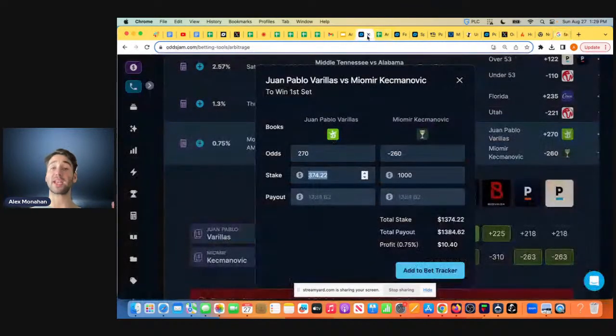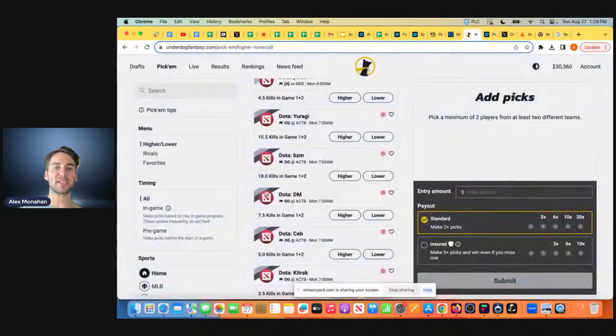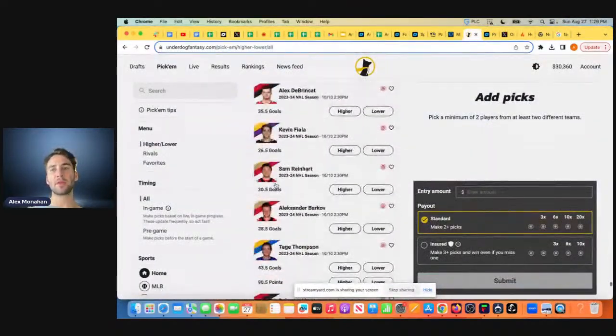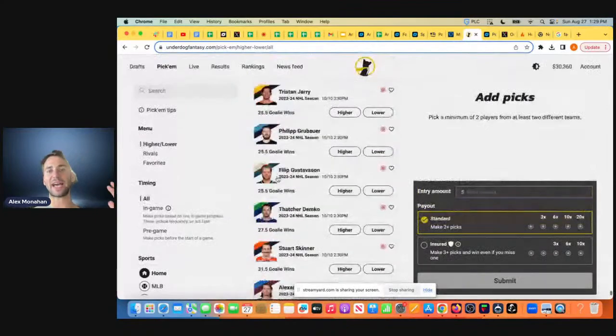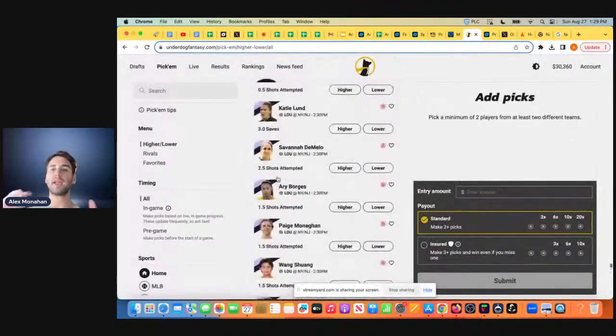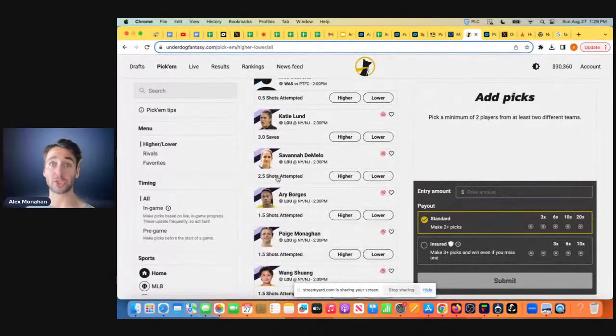The sports betting market, it's possible because there's hundreds of sports books in the US, Canada, all around the world, and they all set lines independently, right? They all have different odds, different lines from one another, which is why this is possible, right? Out of these tens of thousands of lines on Underdog Fantasy, every sports book, typically only like 0.1% are arbitrage trades where you can make a risk-free profit.